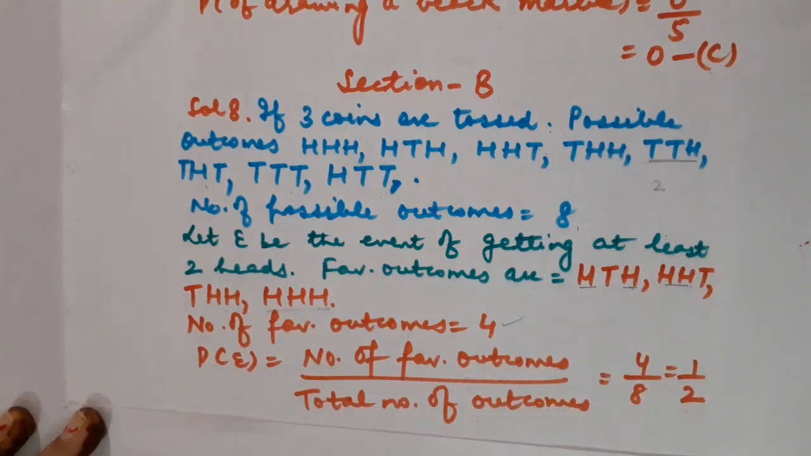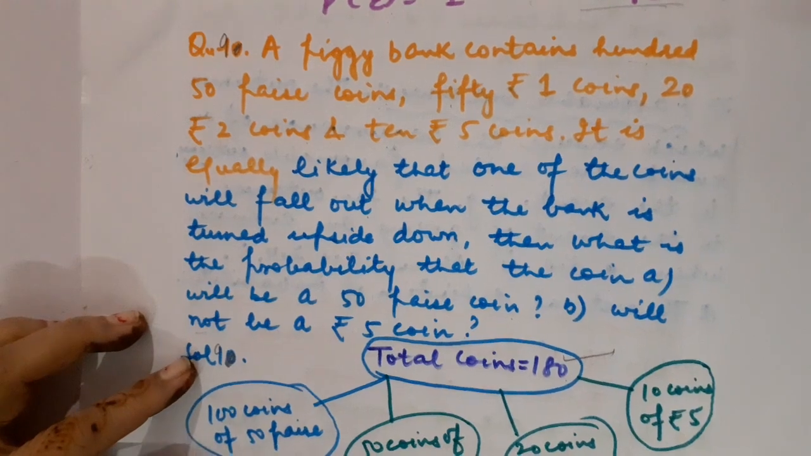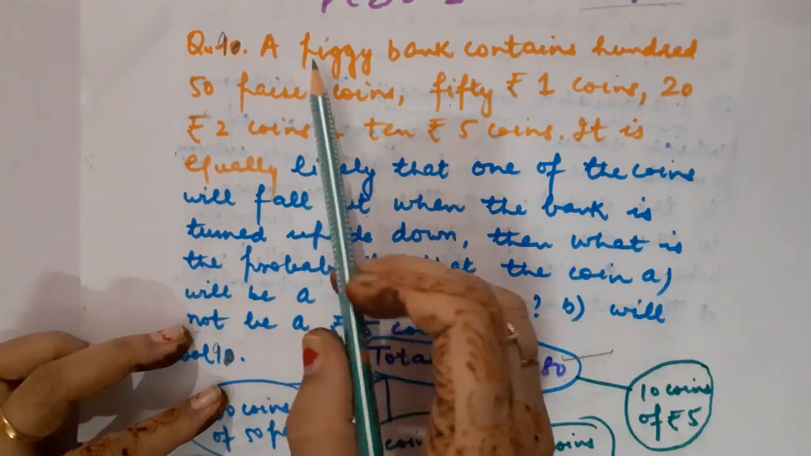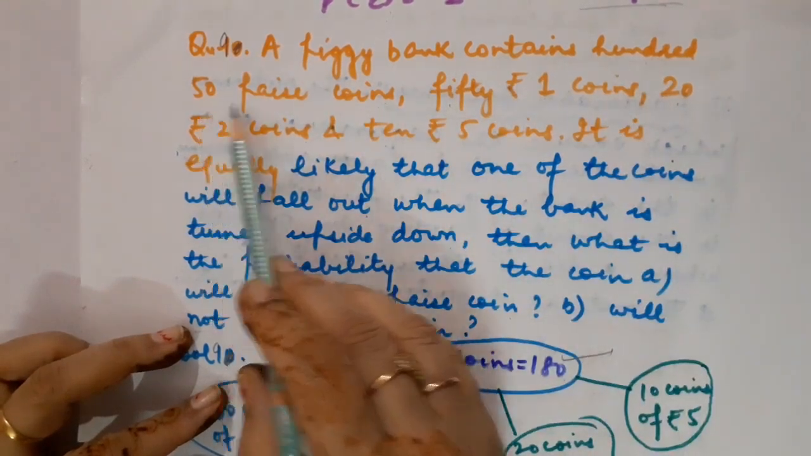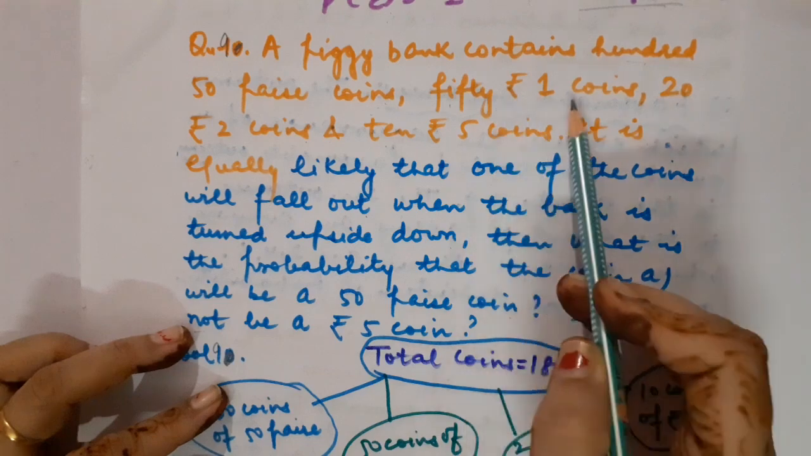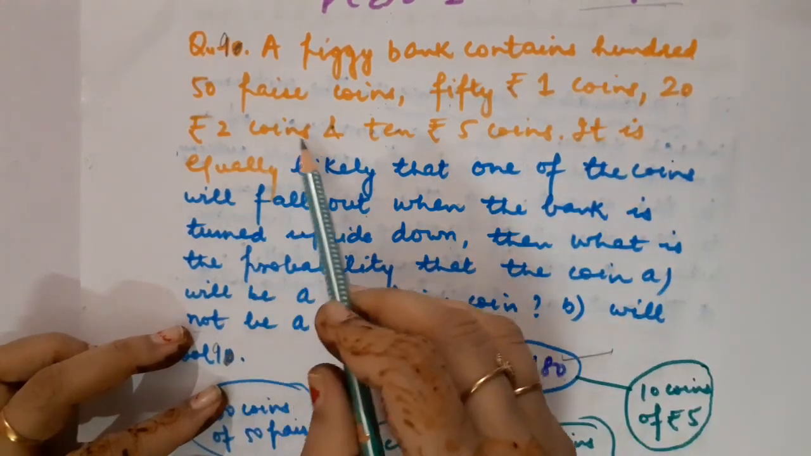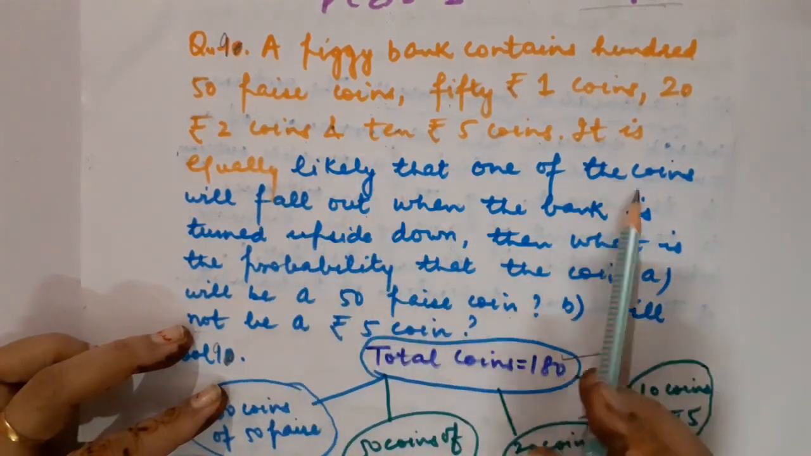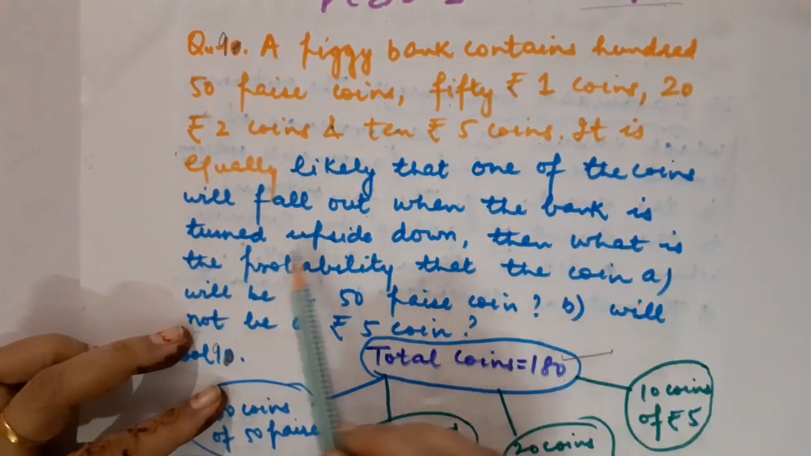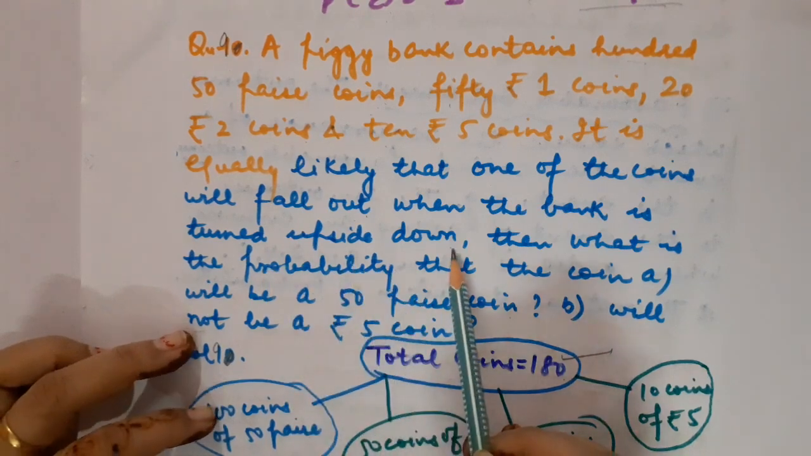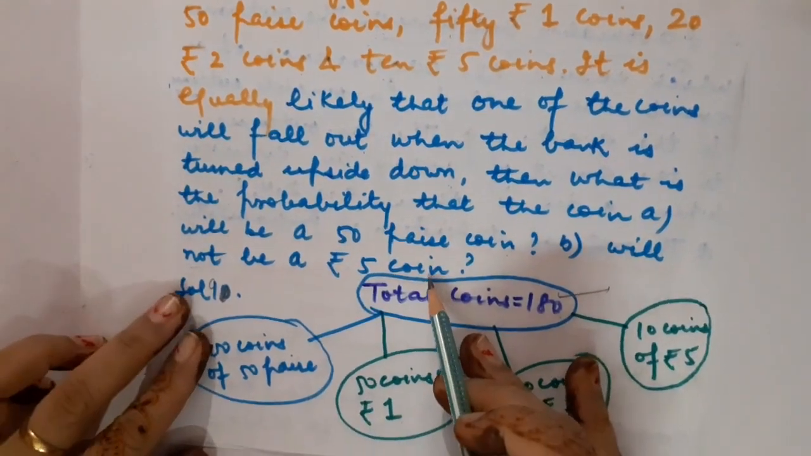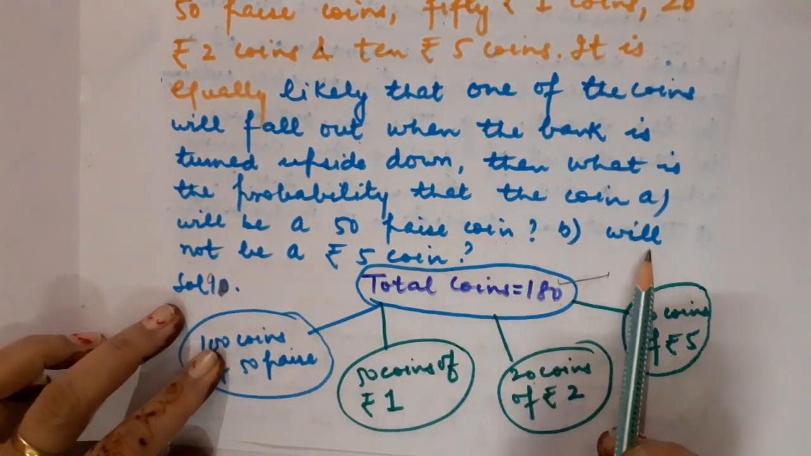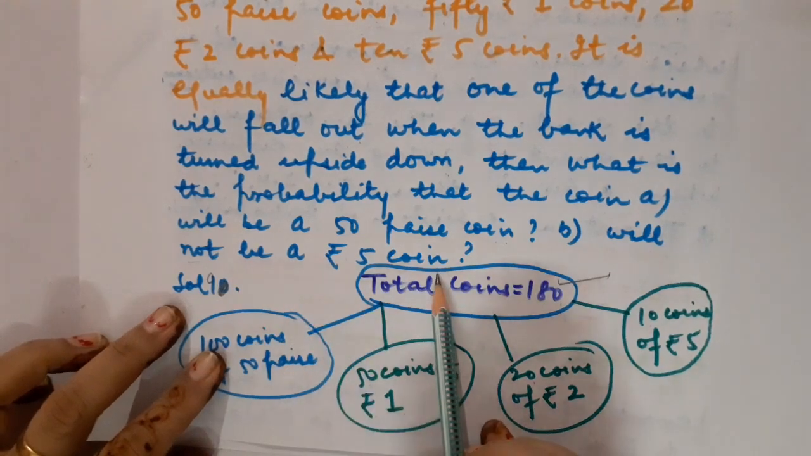Got it? So children, here is our next question from section B. Question number 9. A piggy bank contains 100 50 paise coins, 50 rupees 1 coins, 20 rupees 2 coins and 10 rupees 5 coins. It is equally likely that one of the coins will fall out when the bank is turned upside down. Then we are supposed to calculate the probability that it will be a 50 paise coin, and in second part it will not be a rupees 5 coin.